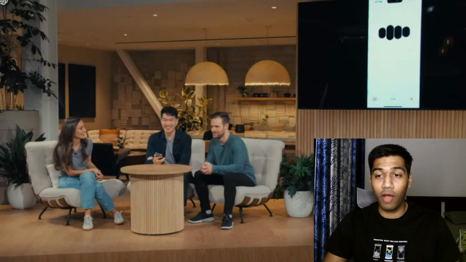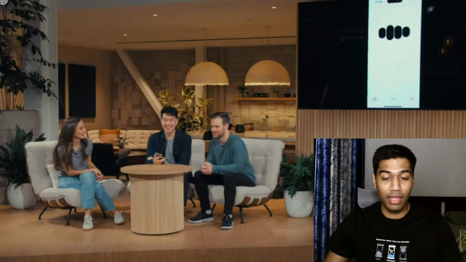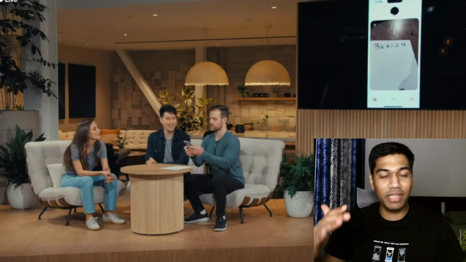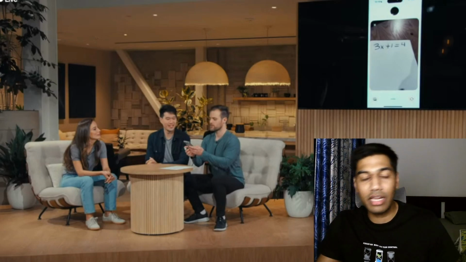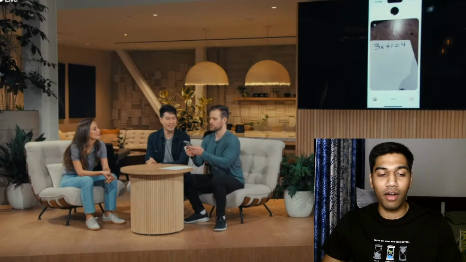Another thing that they announced is actually mind-blowing because it changes the way you see the world and how you can utilize it. Let me bring this up on screen and show this to you. Now, let me just explain the task here quickly. They're trying to solve a maths equation using ChatGPT. Now, ChatGPT can't give an answer. It's only asked to give steps on how to solve it and just see how it performs.